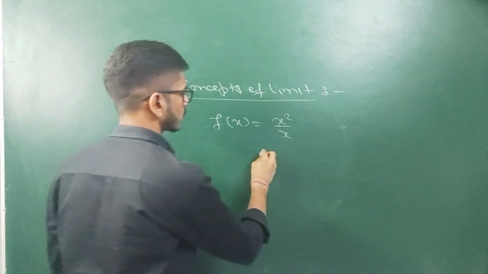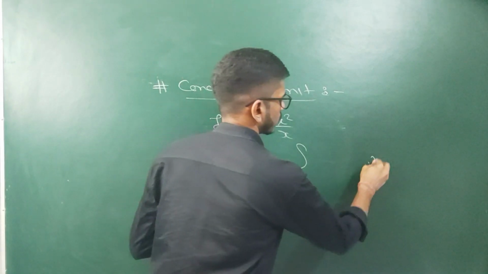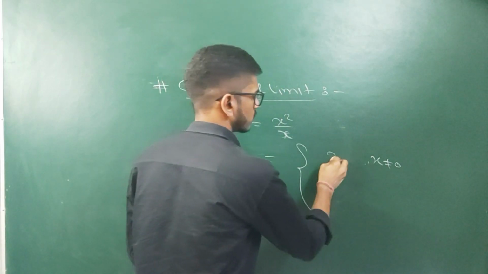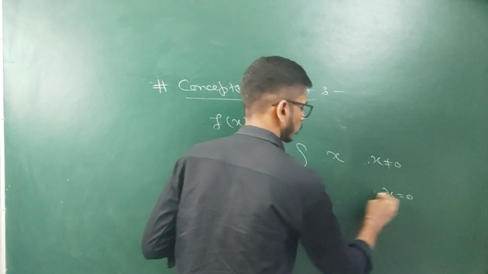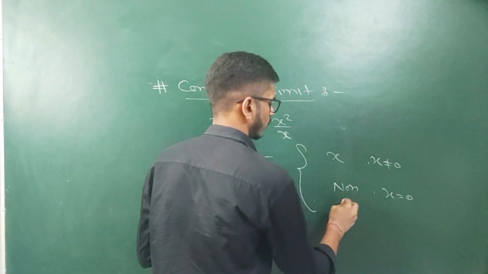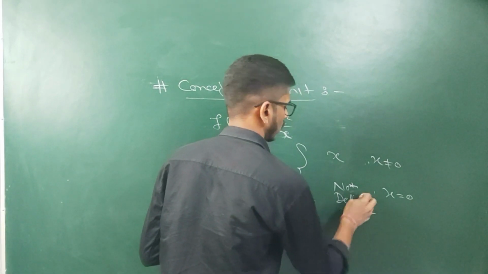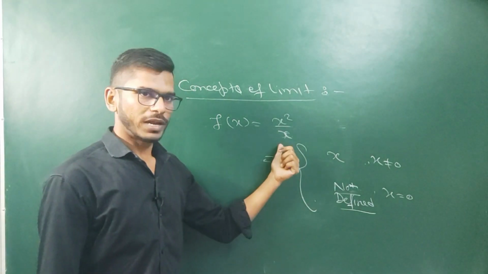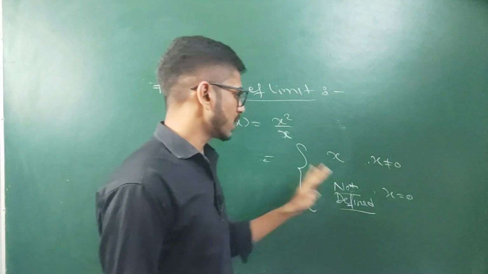We can write this function in this way: if x is not equal to 0, then the value of this function will be simply x, because we can cancel out. But if x is equal to 0, then the function value will be not defined.